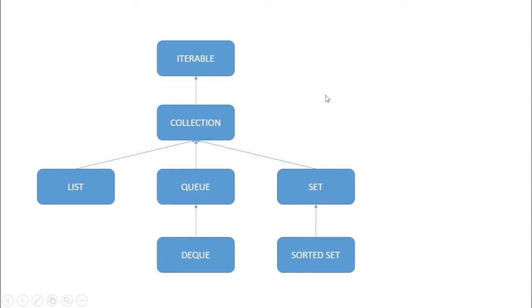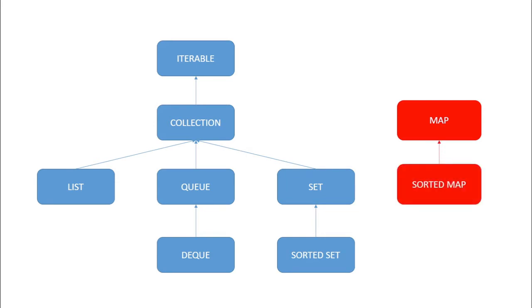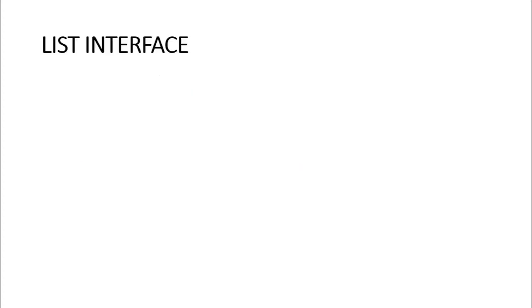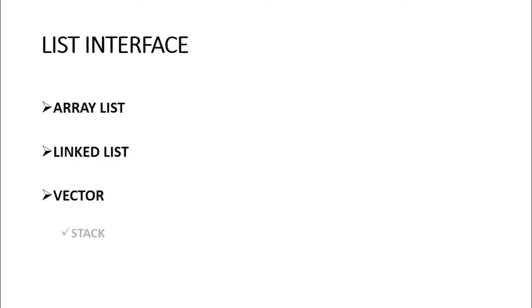Now let us see another interface called the Map interface. Under the Map interface there is a SortedMap interface which extends Map. Let us see about the List interface. These are the classes that implement the List interface: ArrayList, LinkedList and Vector, and Stack extends Vector.